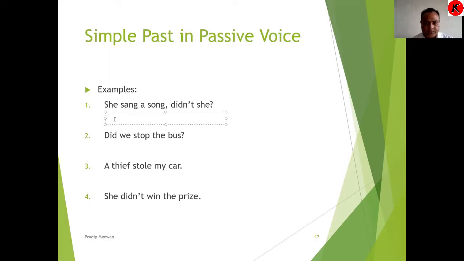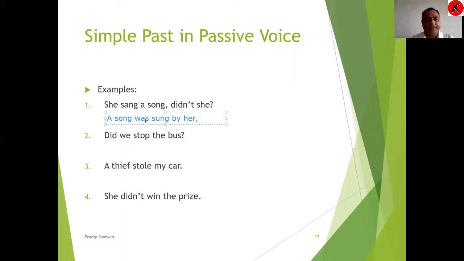Now she is the subject, sang is a verb, and a song is the object. So we will bring a song to the front, a song, then the past form in passive voice, was or were; here was is suitable, and the third form of the verb sang is sung. A song was sung by her. Now the new question tag.